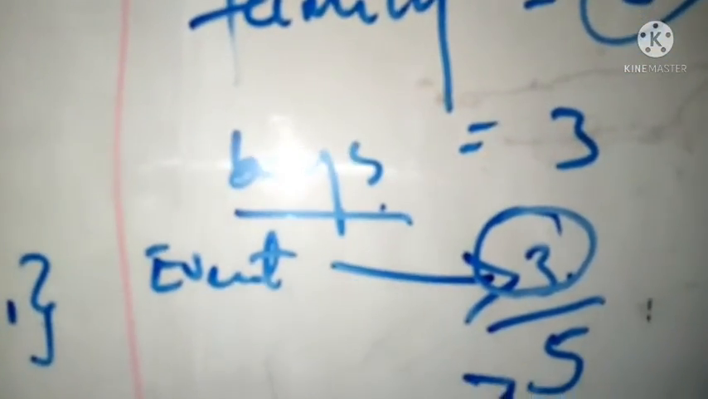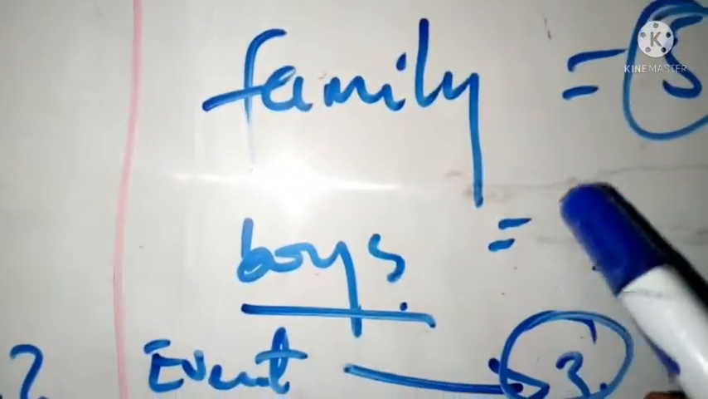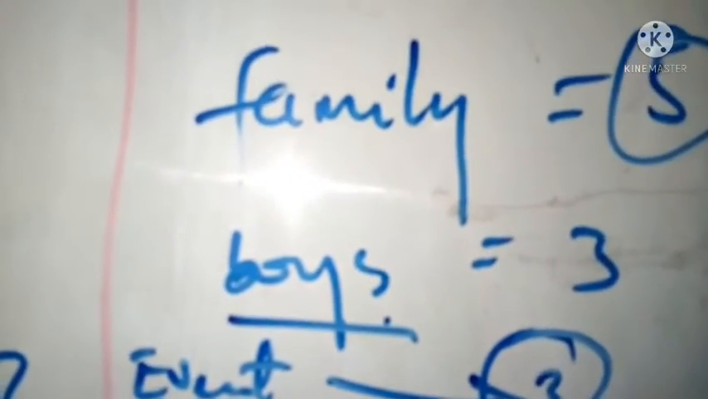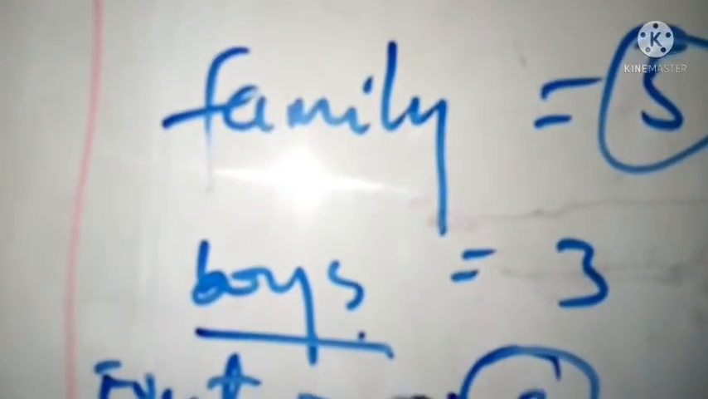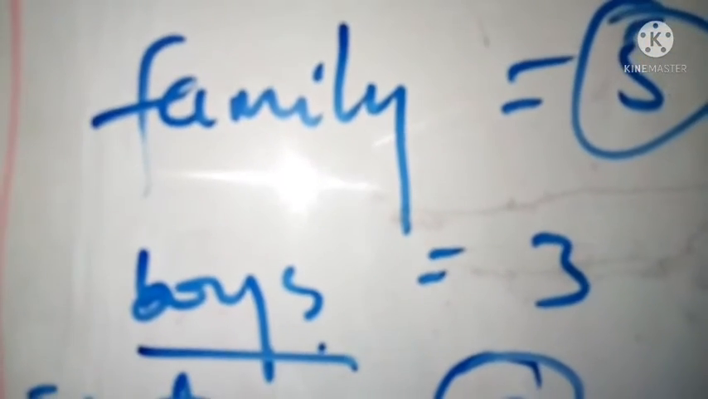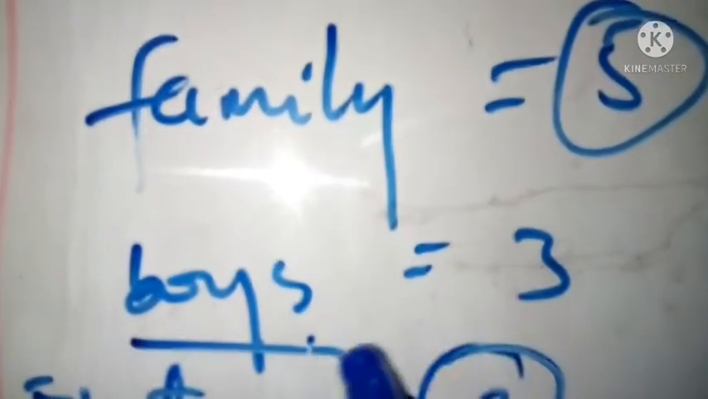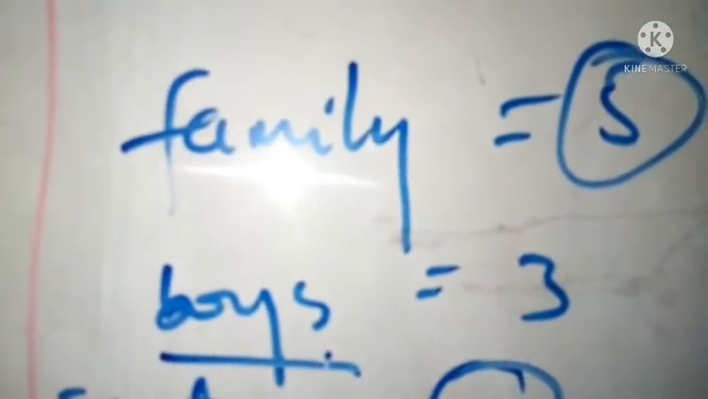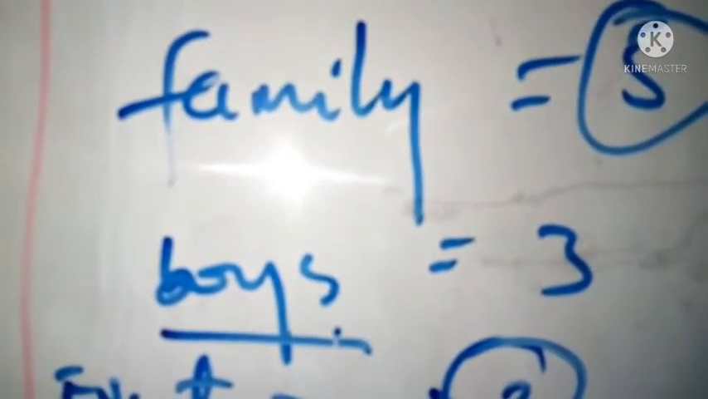Okay, so what is the probability of the girls to the family? Comment down below, just write the answer in the comments. How can you get the number of girls that you are dealing with? We know that the boys are 3 here, and the entire family is 5. So how many girls are in the family? And the second part is also for you to find the probability of that.